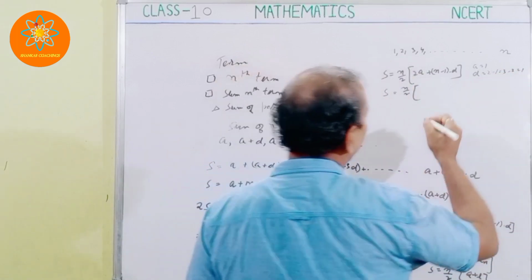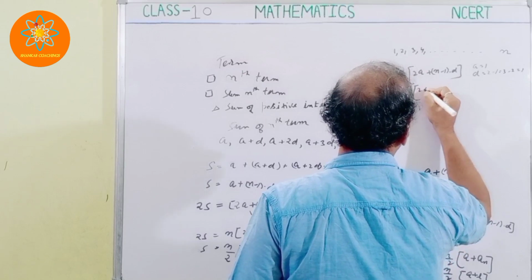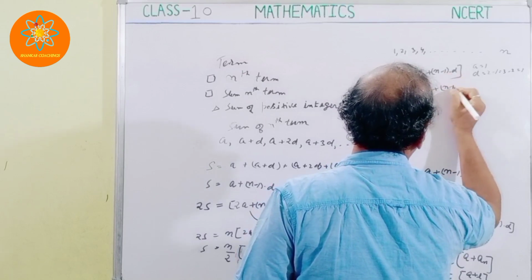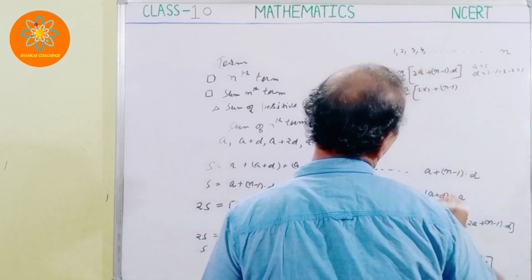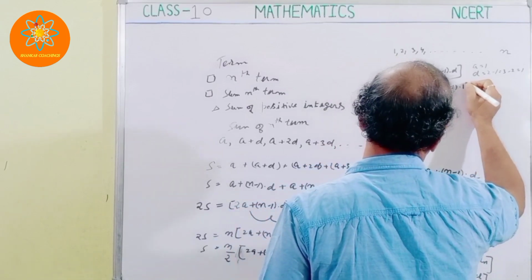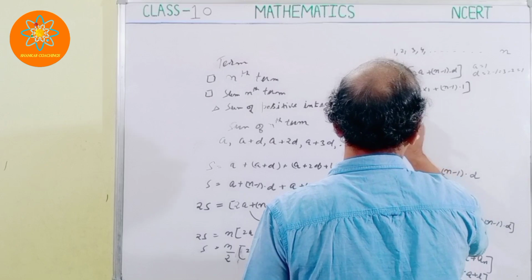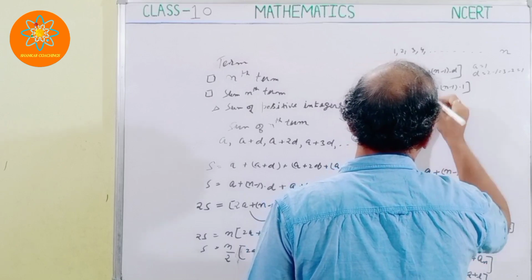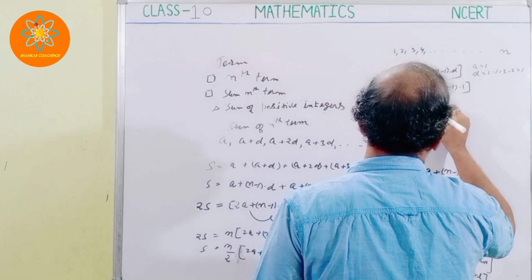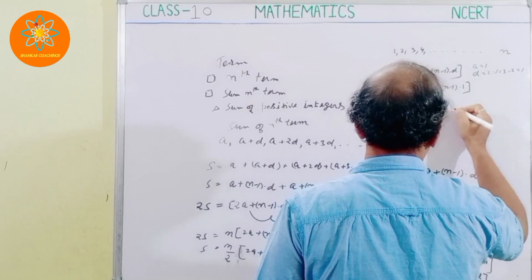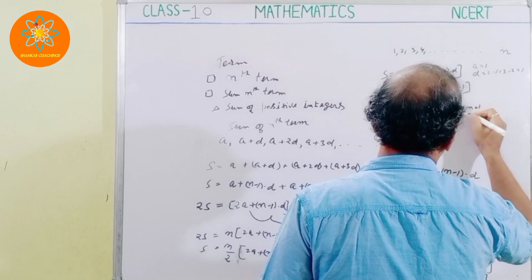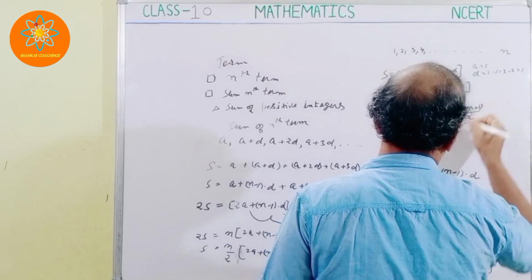So I can write 2 into 1 plus n minus 1 into 1. So the value of S is n by 2 into n plus 1, which is n into n plus 1 by 2.